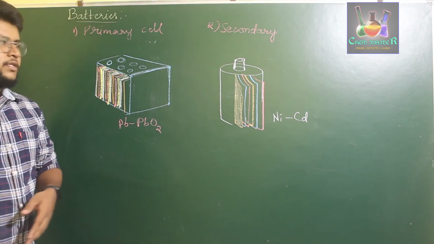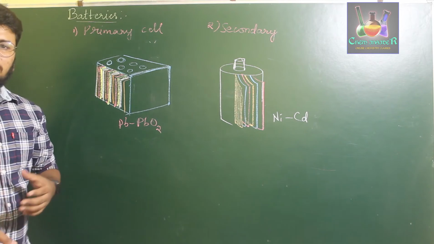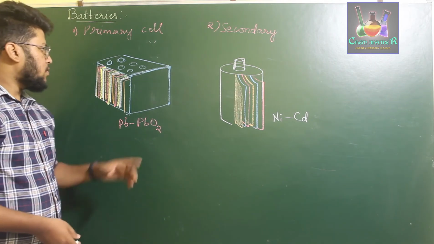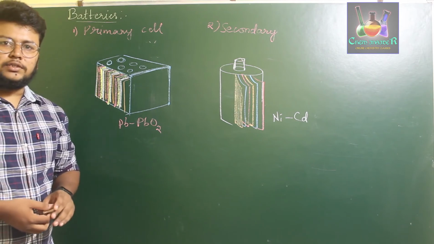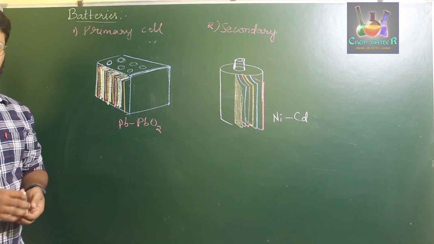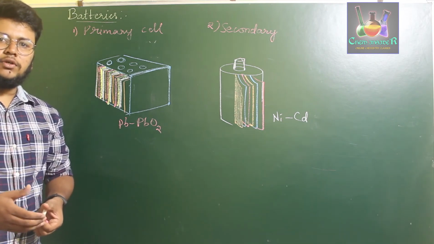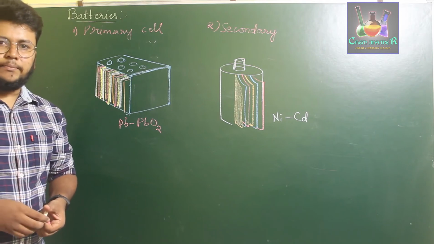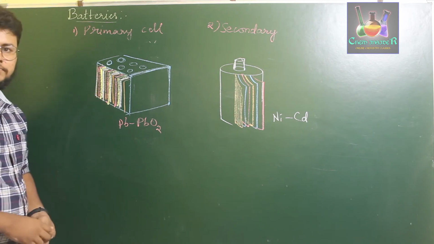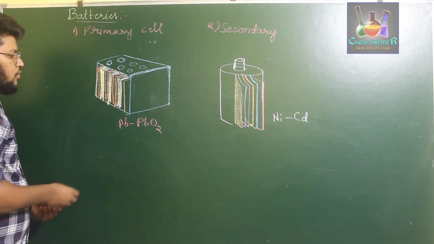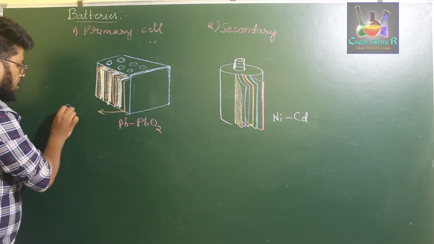We don't have to discuss much about the nickel cadmium secondary cell, but we have to explain more about the lead oxide secondary cell. You might have observed this type of cell in automobiles or inverters, right? This secondary cell has multiple layers of anode, cathode, separator and electrolyte. If you observe carefully, we have 4 different colors in these layers. The first one, this orange layer, indicates the separator.